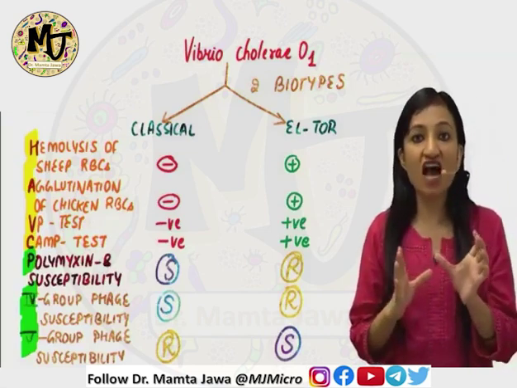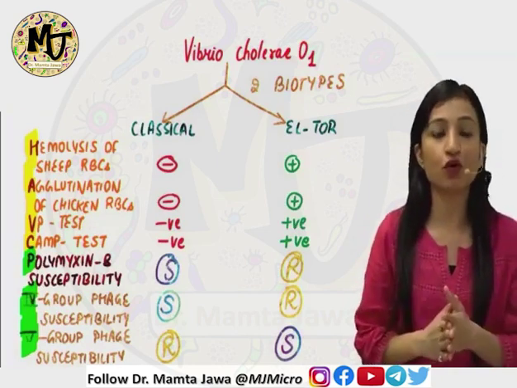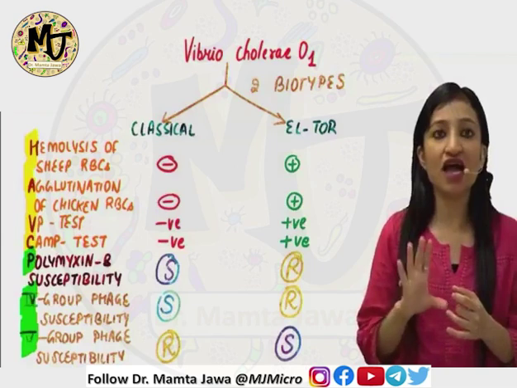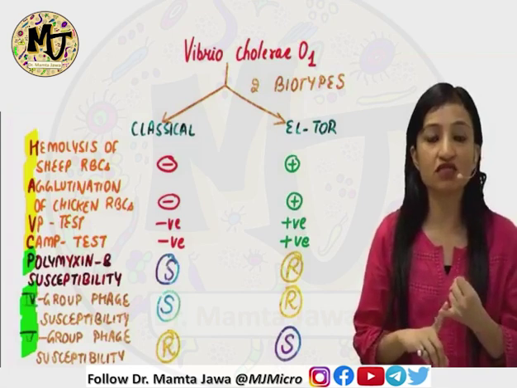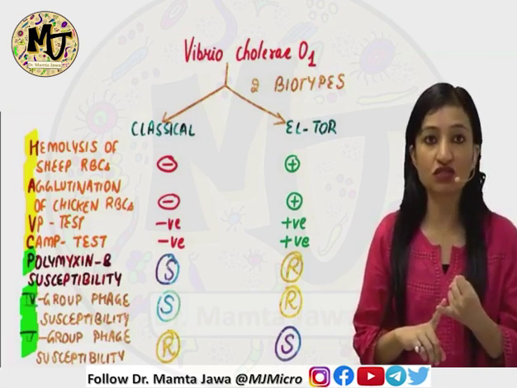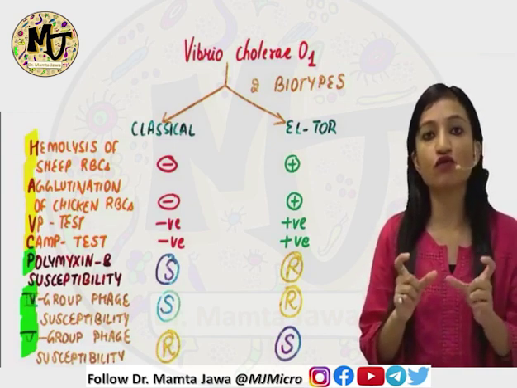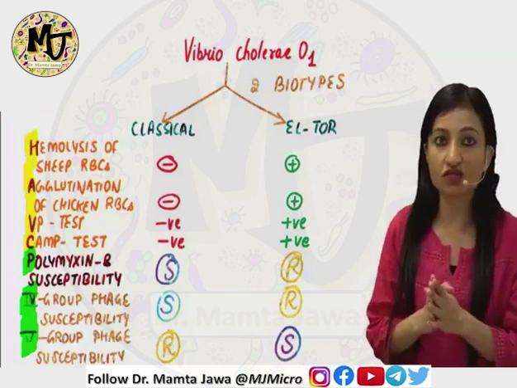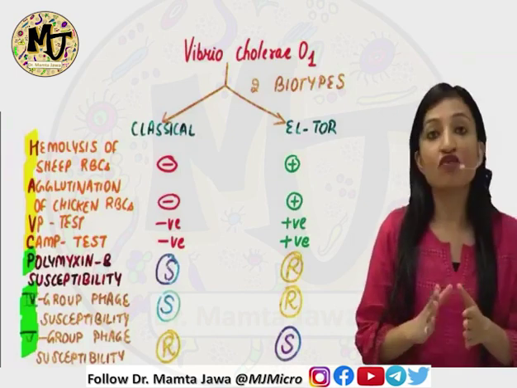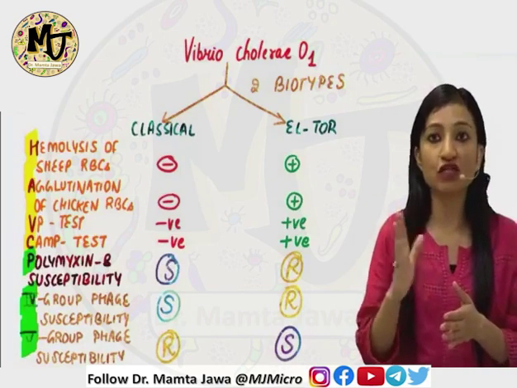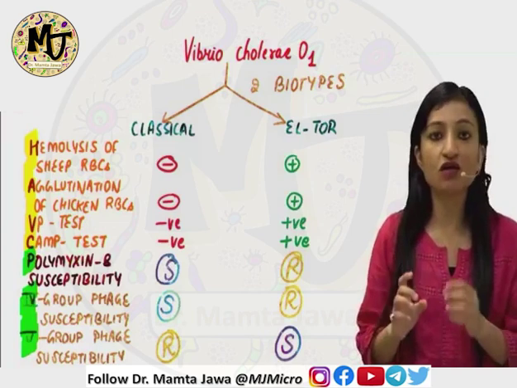Now, these two biotypes have been classified based on what biological properties and what biochemical reactions. This is very, very important. Remember HAVC, HAVC. H for hemolysis of sheep RBCs, A for agglutination of chicken RBCs, V is VP test or Voges-Proskauer reaction, and C is CAMP test, that is Christie-Atkins-Munch-Petersen reaction. It's a test for demonstrating synergistic hemolysis, right? Now, all these four tests are negative in case of the classical biotype, whereas they are positive in case of the El Tor biotype.